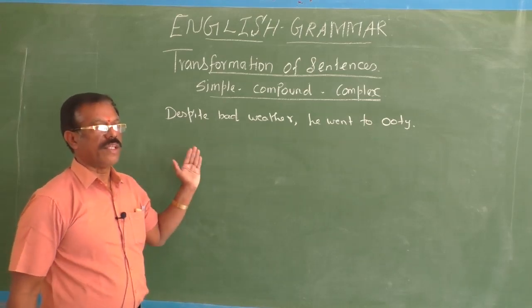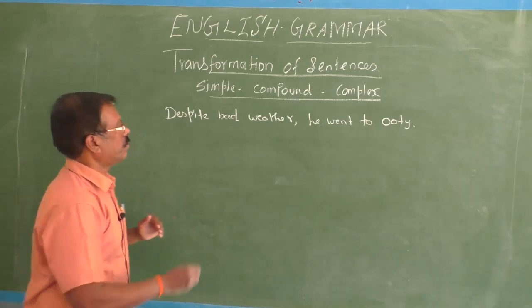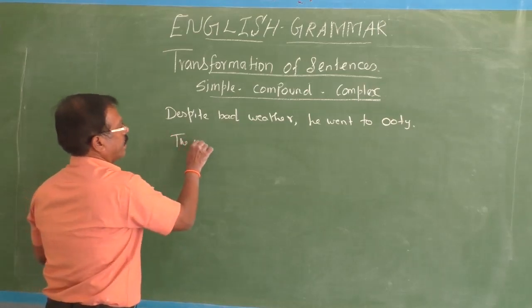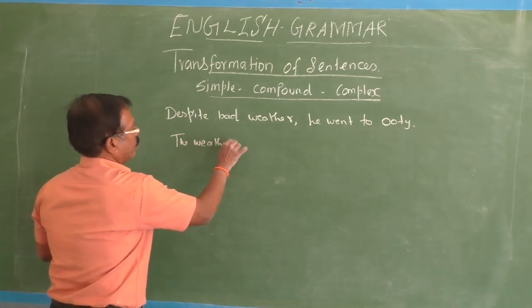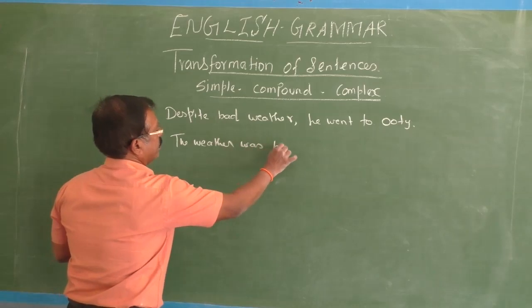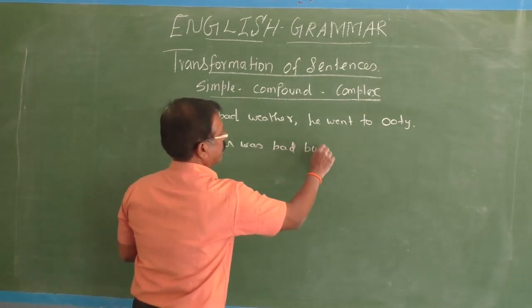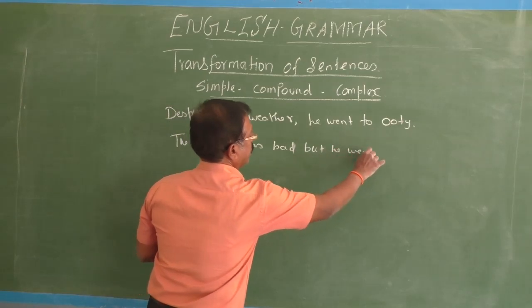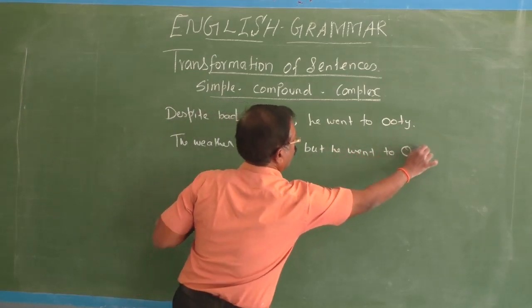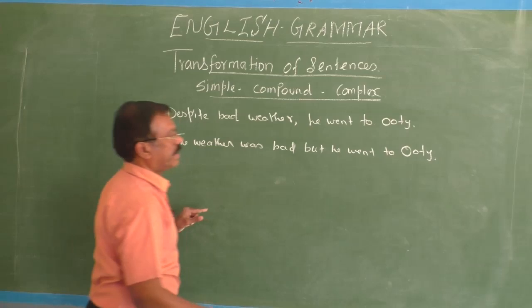Now you have to change this sentence into compound. The weather was bad, but he went to Ooty.